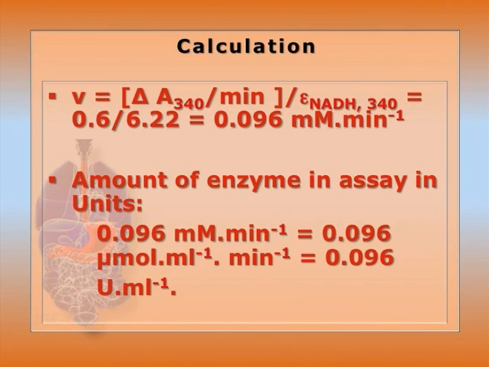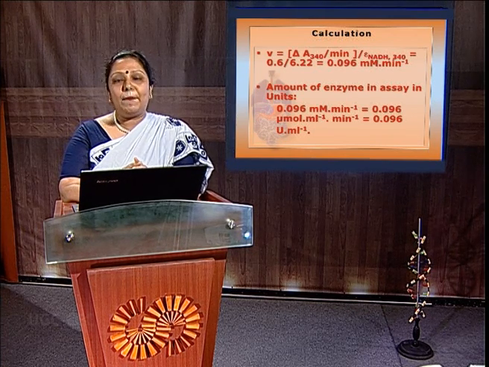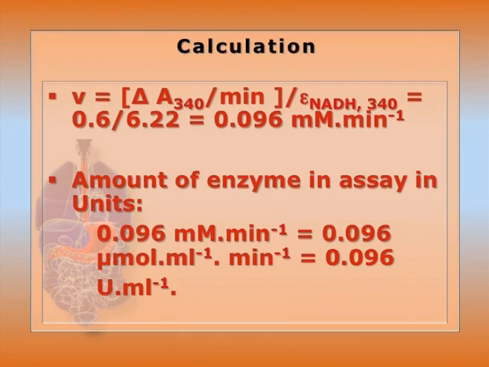Here epsilon of NADH is 6.22. Now we can calculate the rate of reaction as delta A 340 per minute divided by epsilon of NADH at 340, that is 0.6 divided by 6.22, which is 0.096 millimole per minute. Now the amount of enzyme can be calculated if we convert millimole to micromole per ml. So that will be 0.096 micromole per ml per minute.